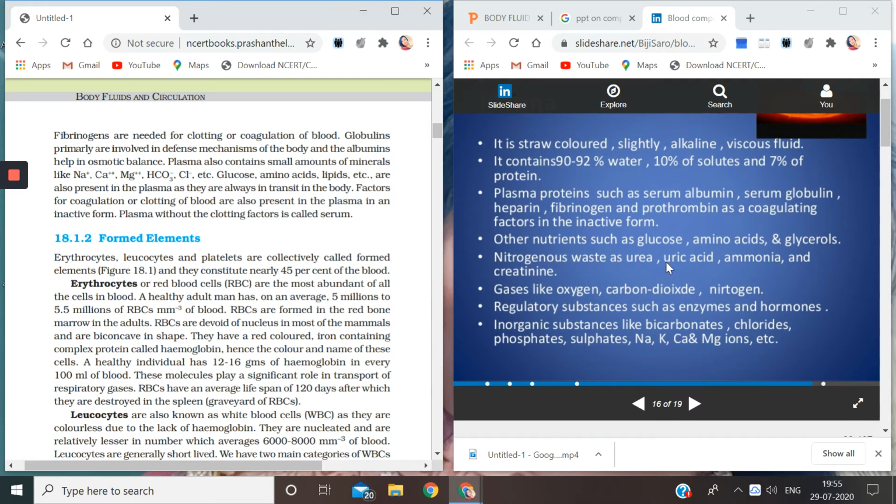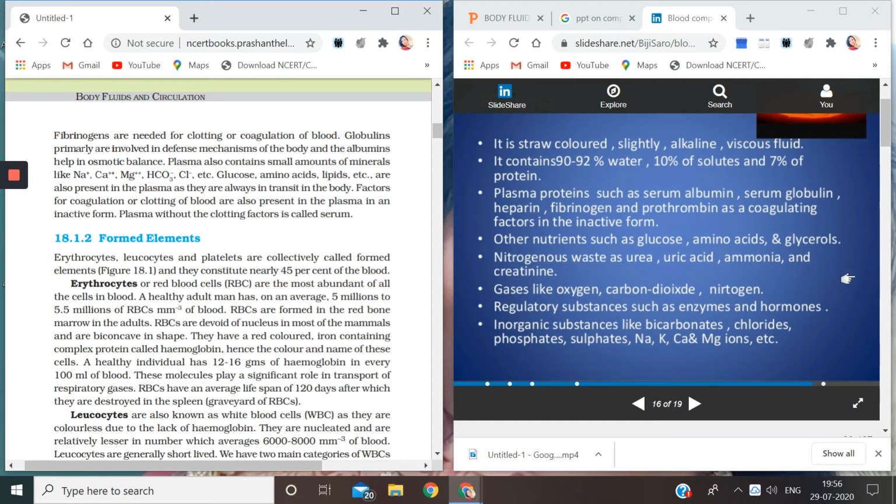Why do we call them nitrogenous waste? Because the chemical formulas of all these wastes contain nitrogen as one of the elements. So nitrogenous wastes are also present in blood, like urea, uric acid, ammonia, and creatinine.